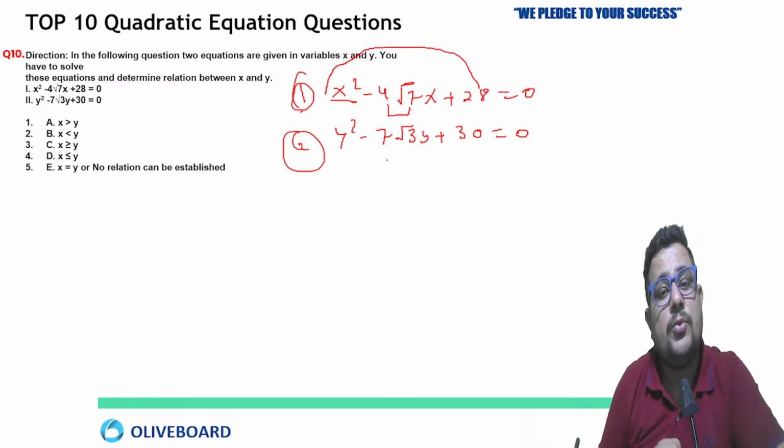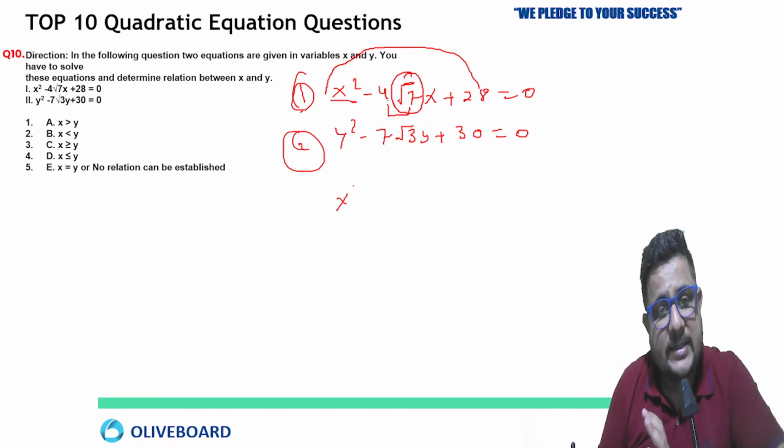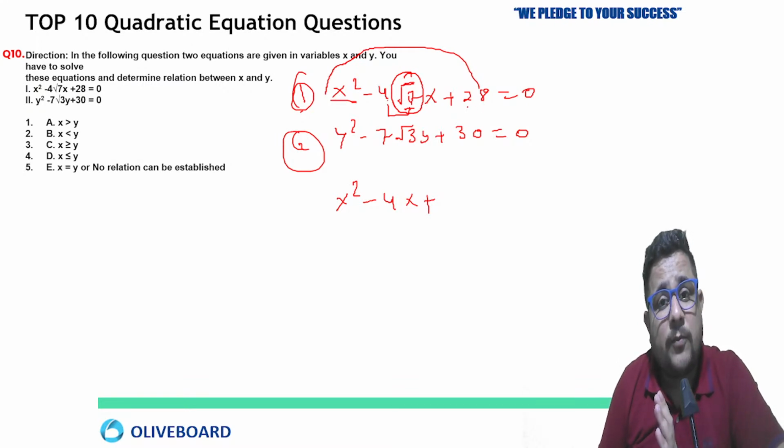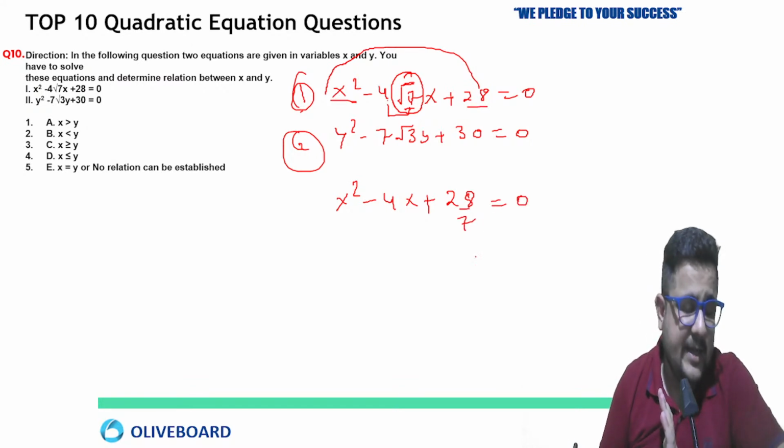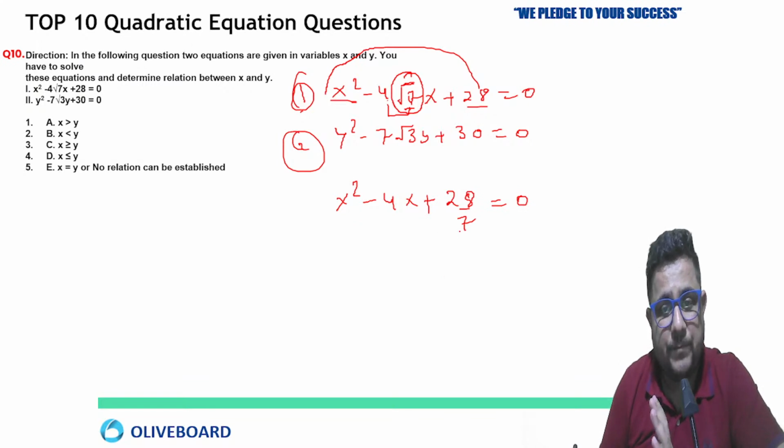Here you have to use one trick. Just remove this square root 7. So x² − 4x + ... now the number under the root is 7. Divide the constant term by that value, which you are removing. 28 by 7 equals 4. Very good, excellent work. So x² − 4x + 4 = 0.